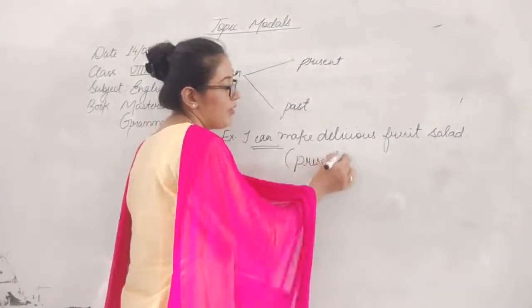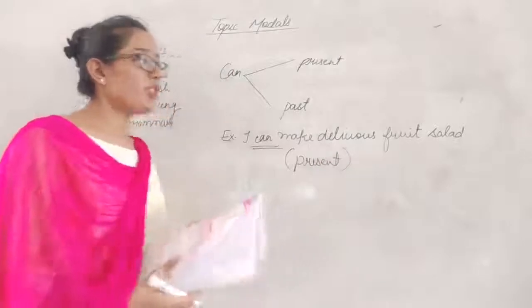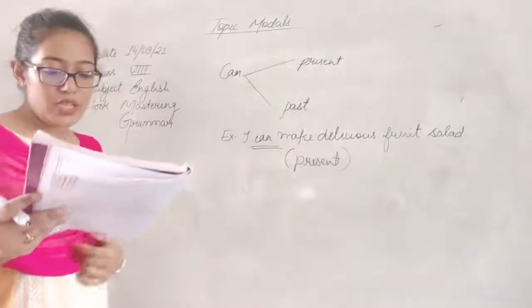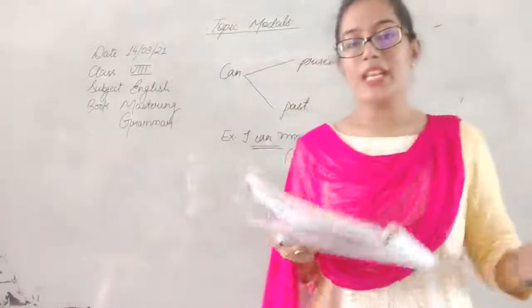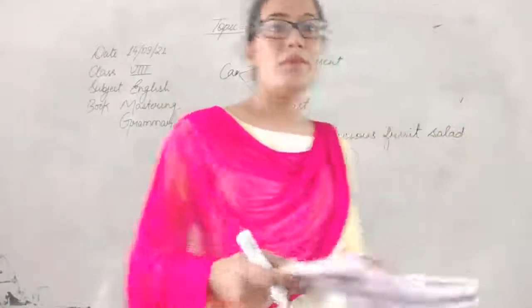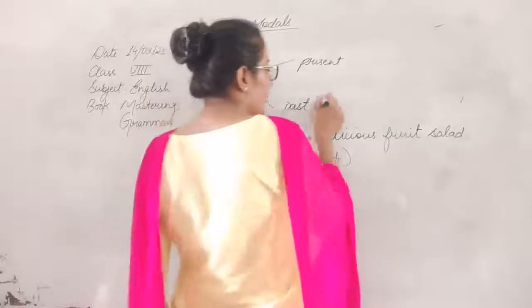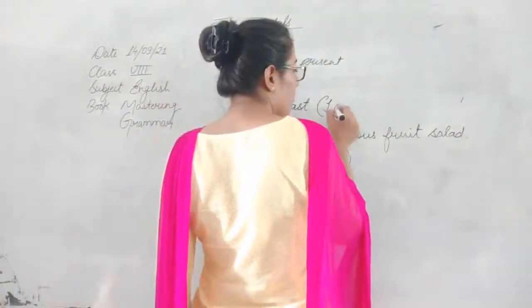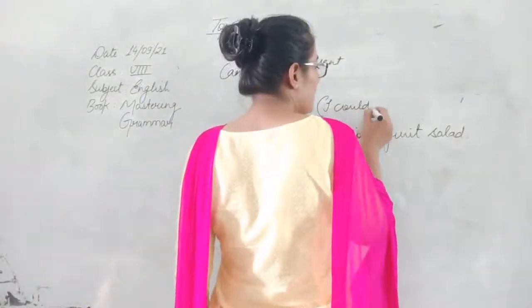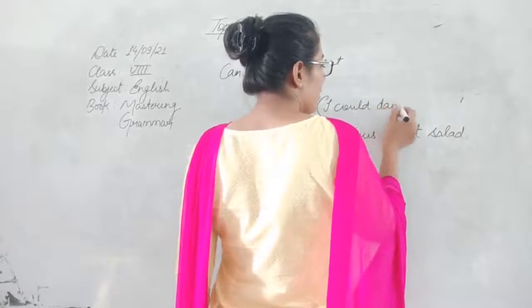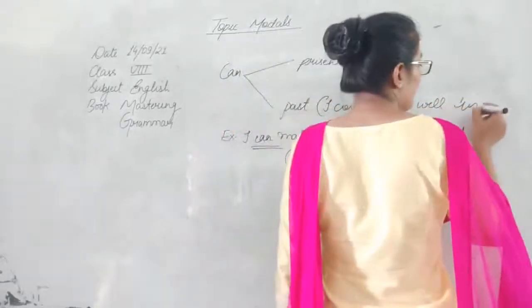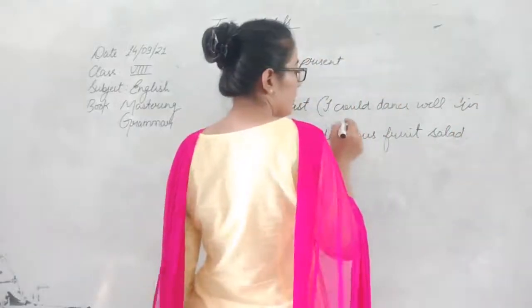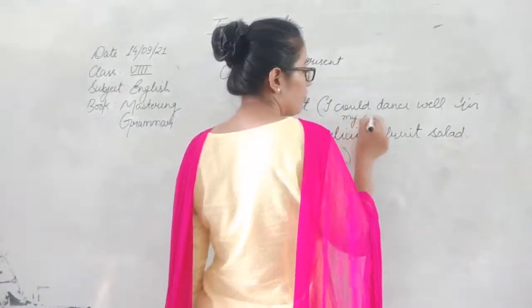Present, that he can make delicious fruit salad. But if it is said, I could dance well in my childhood. So if it is said, for example, I could dance well in my childhood,